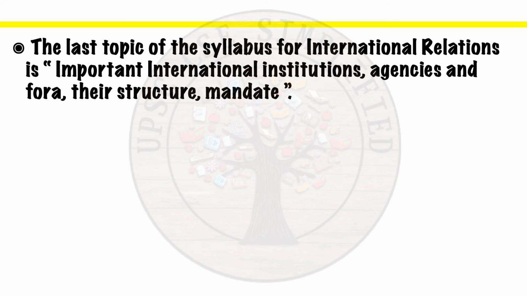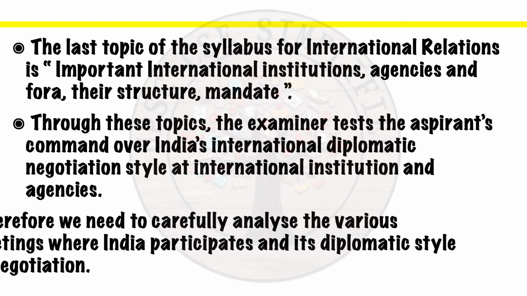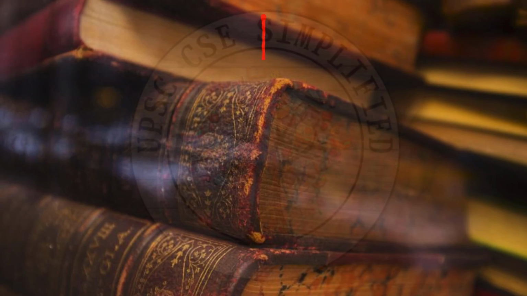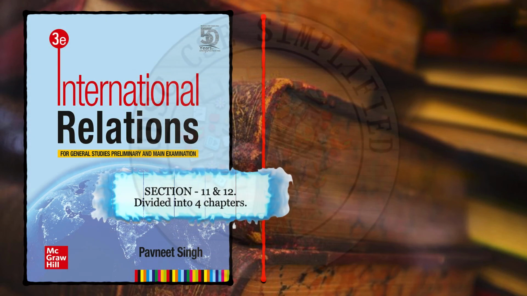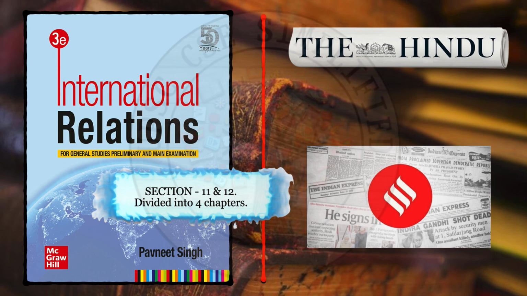That is the last topic of the syllabus for international relations: important international institutions, agencies and fora, their structure, mandate. Through these topics, the examiner tests the aspirant's command over India's international diplomatic negotiation style at international institutions and agencies. Therefore, we need to carefully analyze the various meetings where India participates and its diplomatic style of negotiation. The approach for this last topic would be the book by Pavneet Singh, sections 11 to 12 divided into 4 chapters, and The Hindu and Indian Express for the current updation.